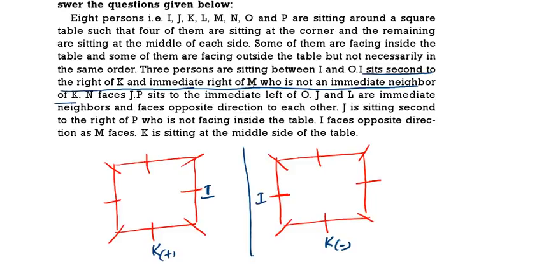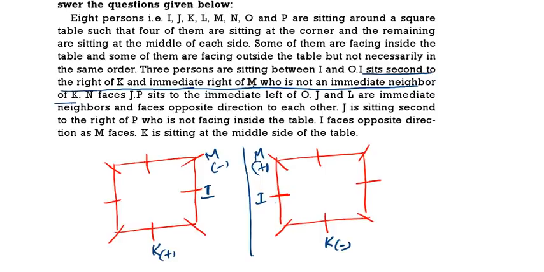I is on the immediate right of M. M is not the neighbor of K. So since M is not the neighbor of K, here you write M. And since it is to the left, I am taking M facing away the center. Here I am taking M and M is facing to the center. See the next point.